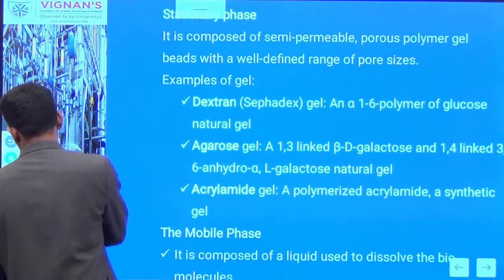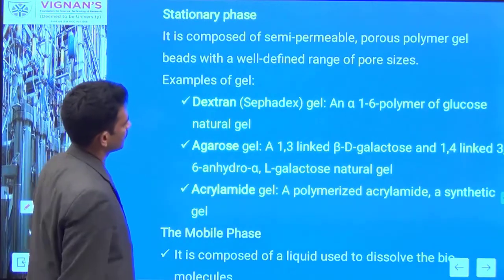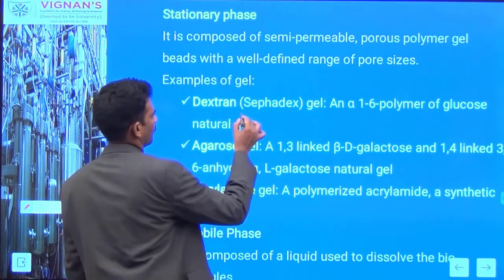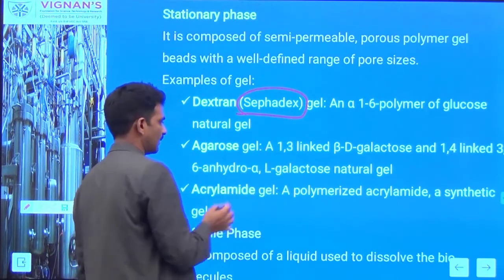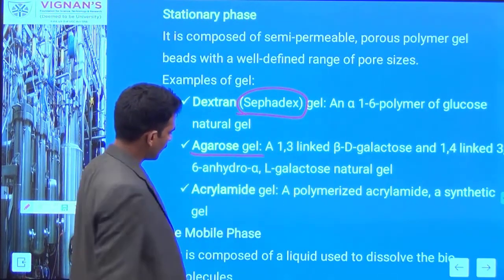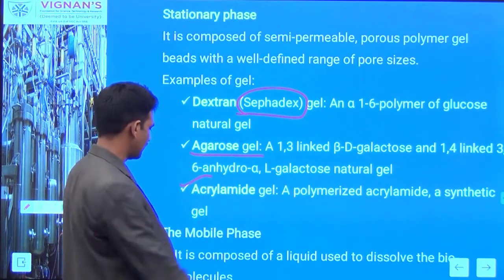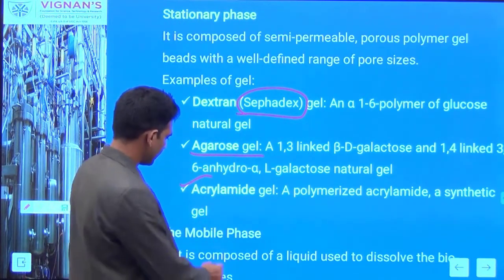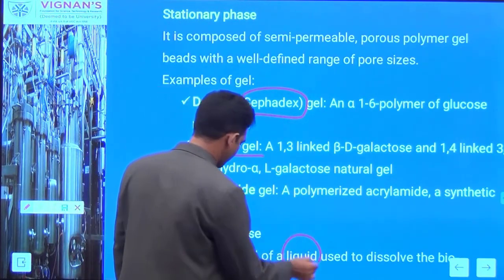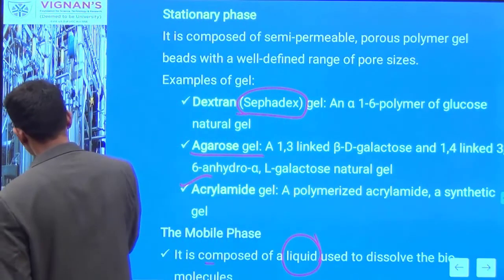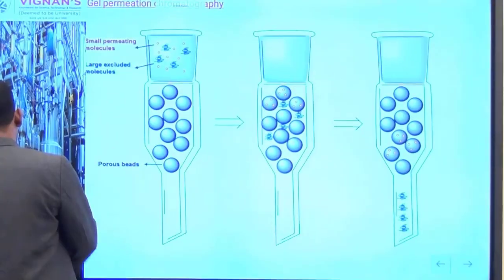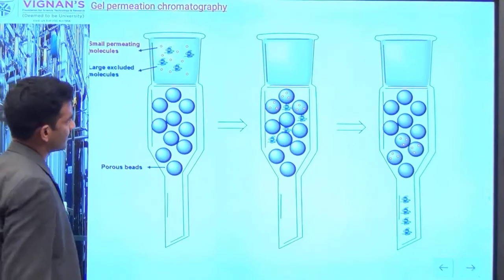For the stationary phase, the support phase, you can use Sephadex gel, agar gel, or acrylamide gel, and the mobile phase is basically a liquid. Let's see how gel permeation chromatography works.